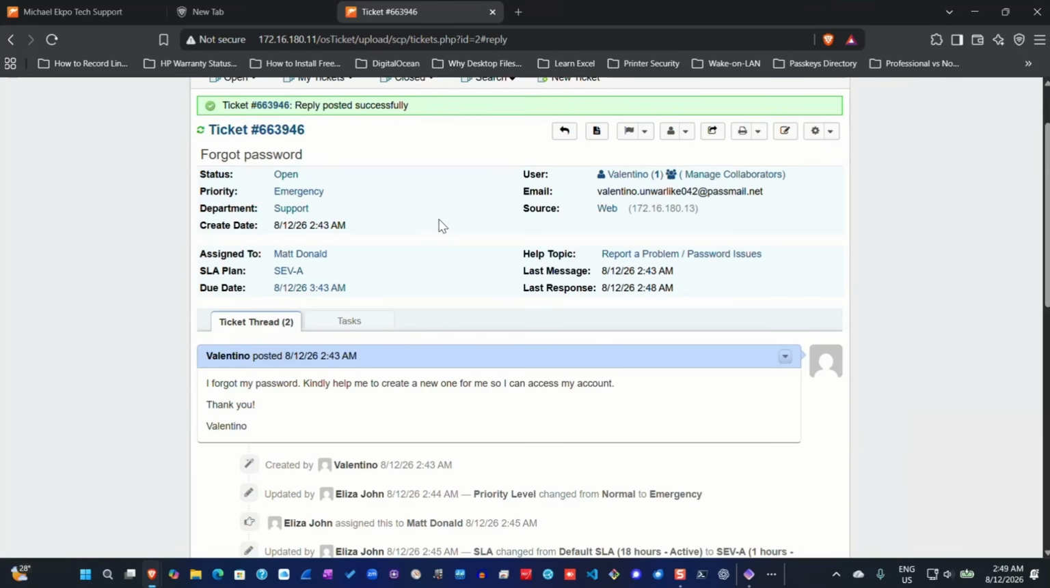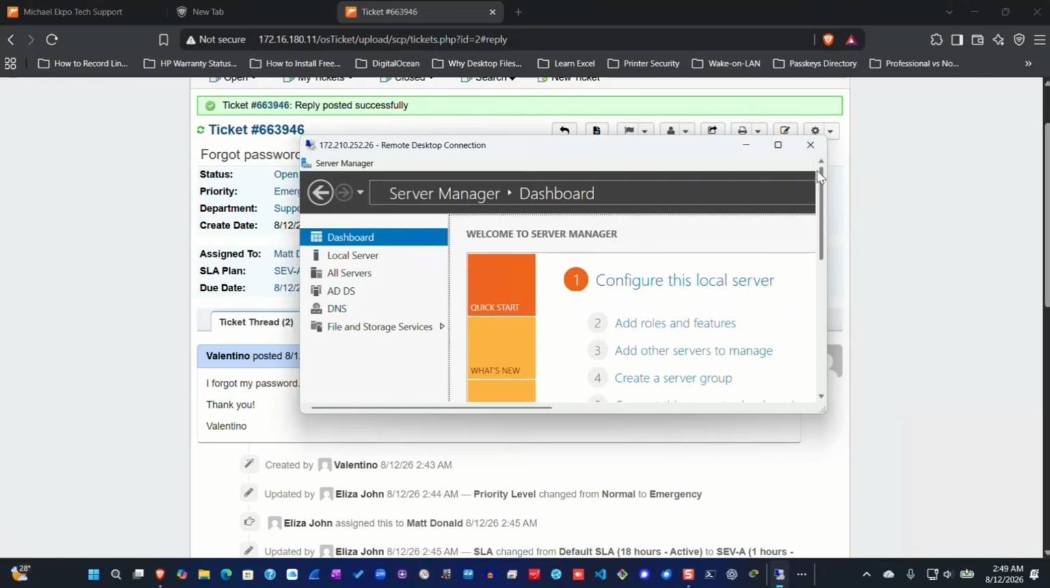So in this case, what I will do now is take a look at the problem and see that actually Valentino has lost his password. He cannot access the system to continue with his work. So it's my responsibility right now to reset the password for Valentino.